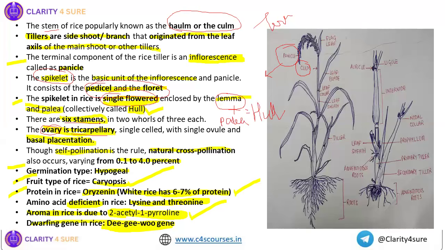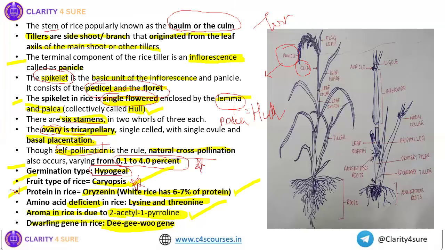Rice flower has 6 stamens, and it is self-pollinated, but sometimes cross-pollination does occur naturally. That cross-pollination percentage is 0.1 to 4%. This is also important. Germination type in paddy is hypogeal. The fruit type is caryopsis. Again, very important.